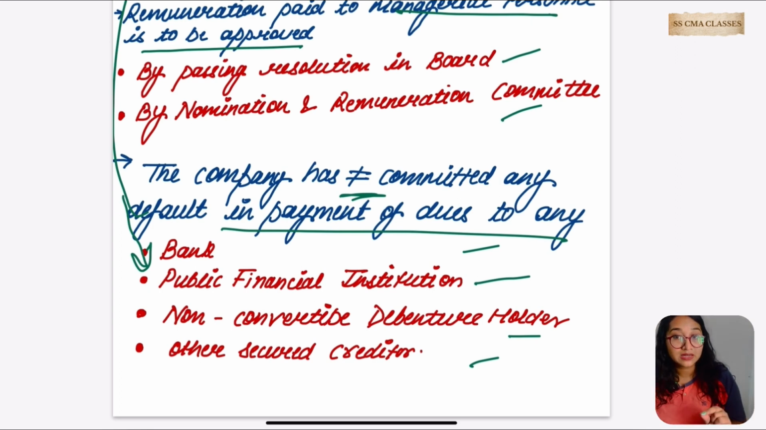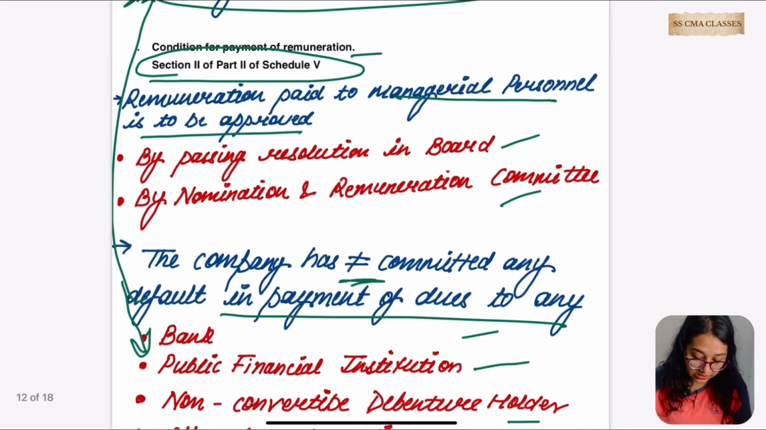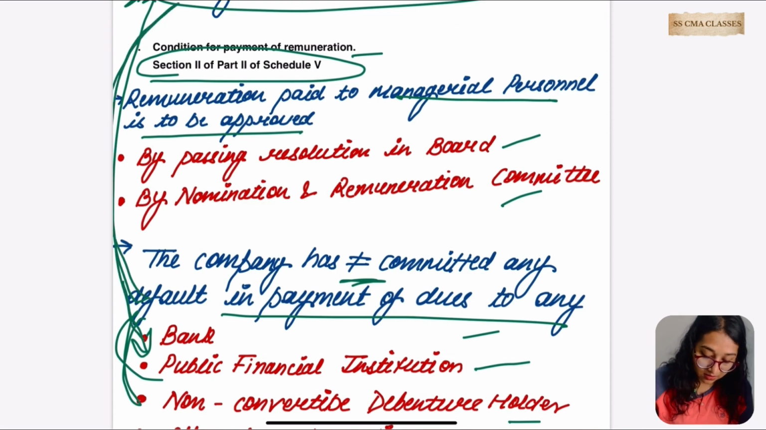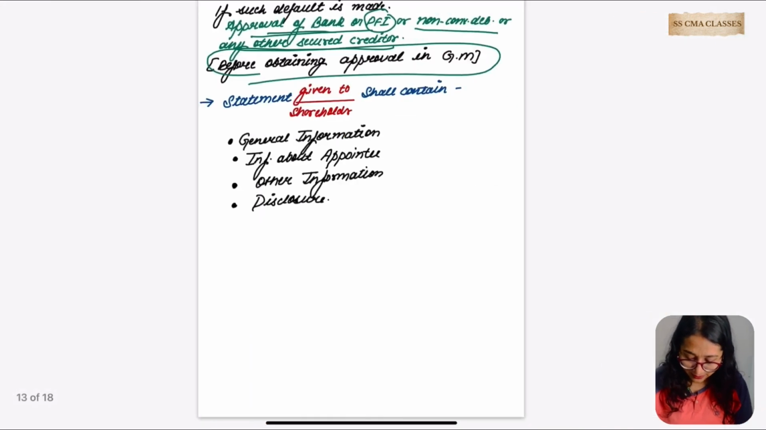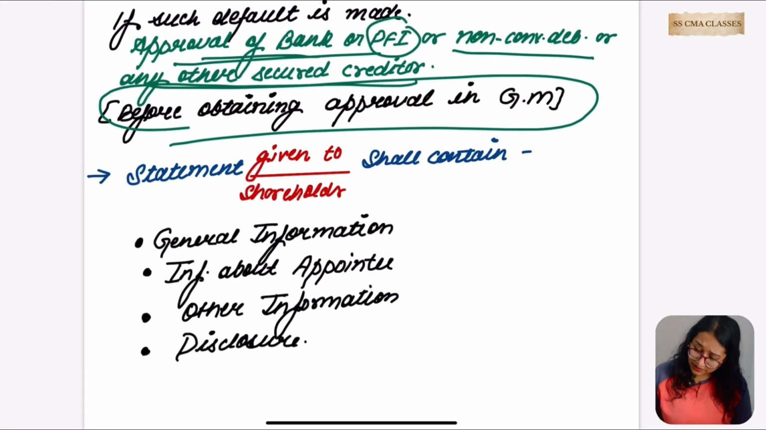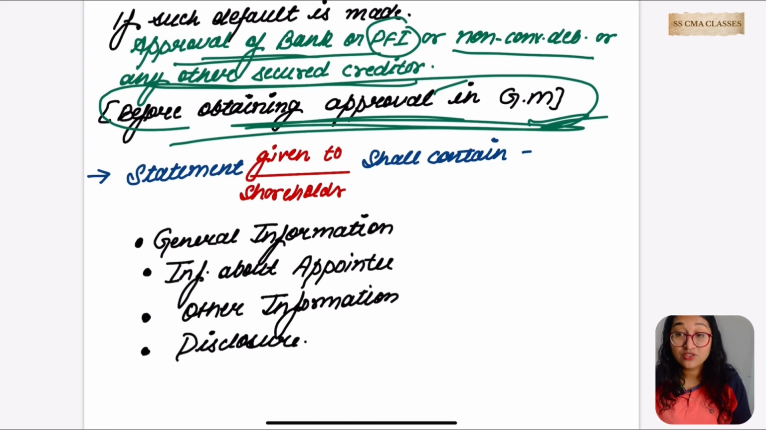If the company has made default in payment of dues to bank, public financial institution, convertible, non-convertible debenture holder and other secured creditors, ठीक है, if the company has made default in making dues to these people, then of course the company has to take the approval from them first, then they have to take the approval from the members. Is this clear? Hope this part was clear now. ठीक है, if such default is made, approval of bank, PFI or non-convertible debenture holder or any other secured creditor is to be taken, but when? Before obtaining approval in the general meeting.